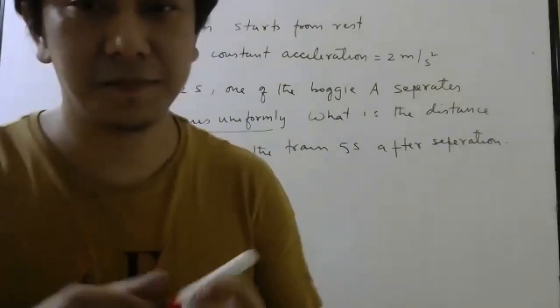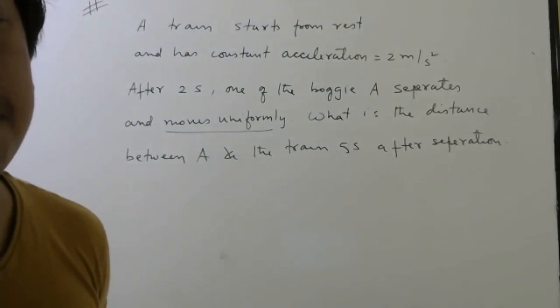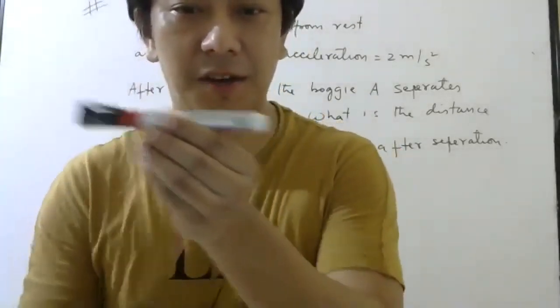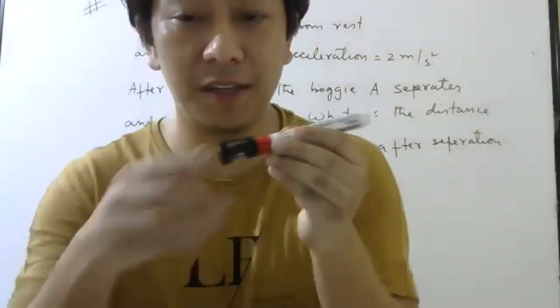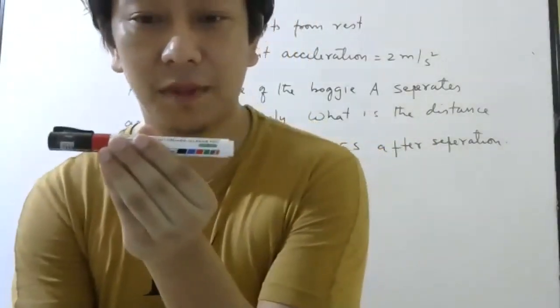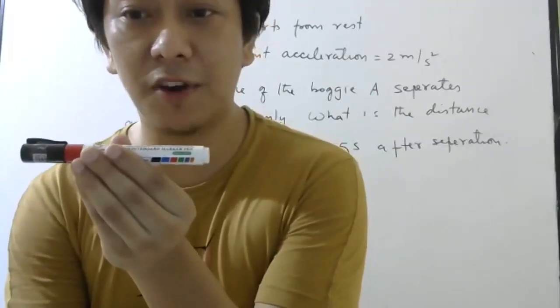Okay, look here now. Writing part is done. Everybody concentrate now. Imagine this is the train, and this is the last bogie. Now, first, according to question, it started from rest.